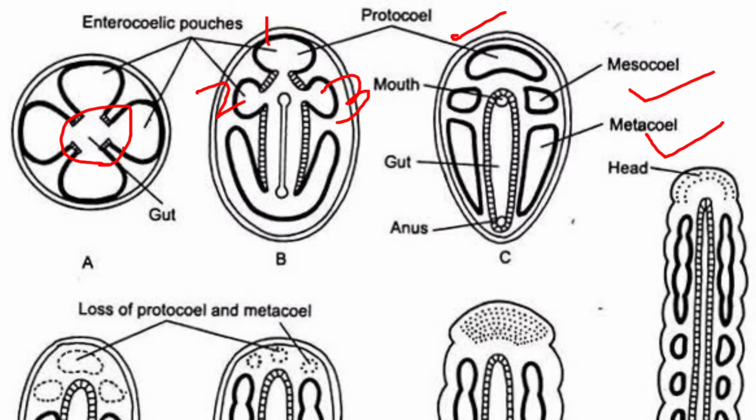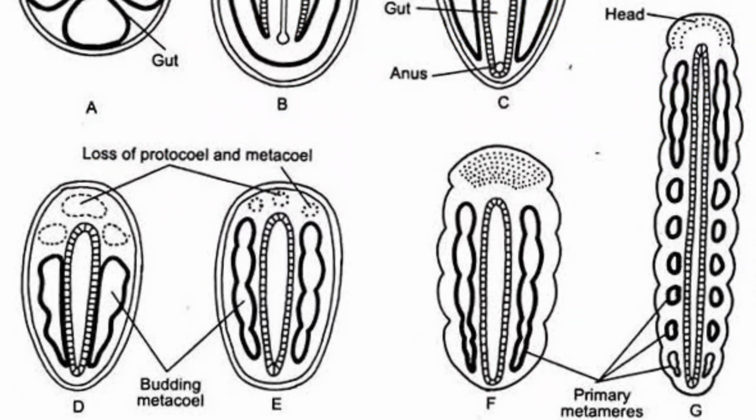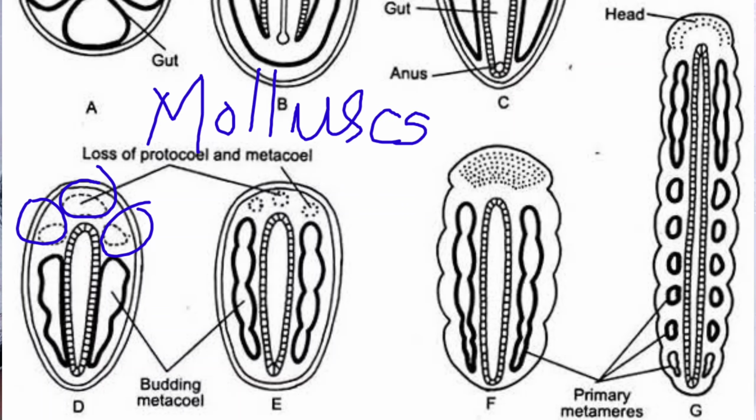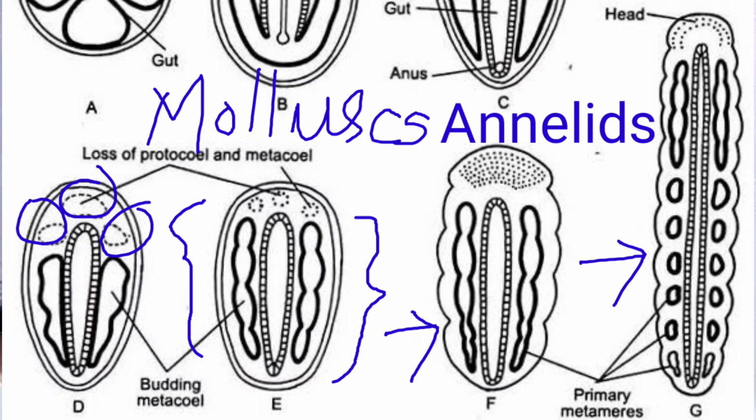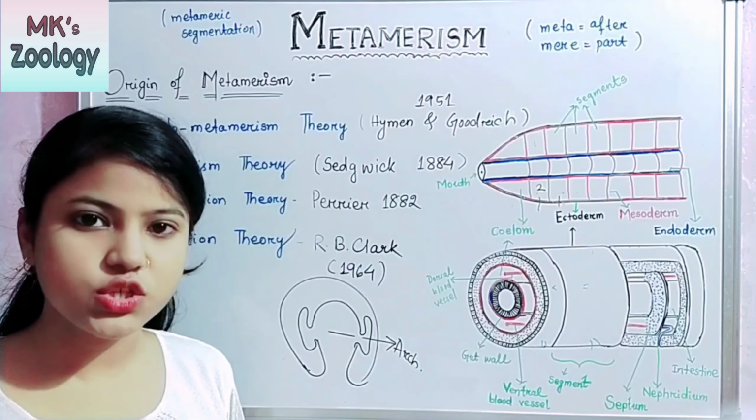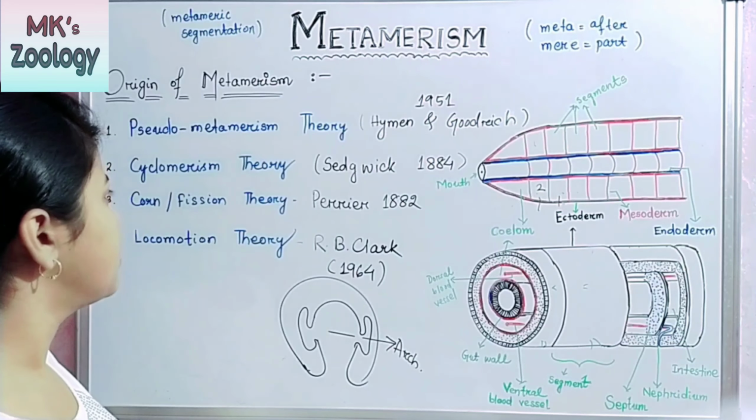In ancestral coelomates, loss of protocoel and mesocoel led to unsegmented coelomates like mollusks, and the subdivision of metacoel produced segments leading to the development of annelids.